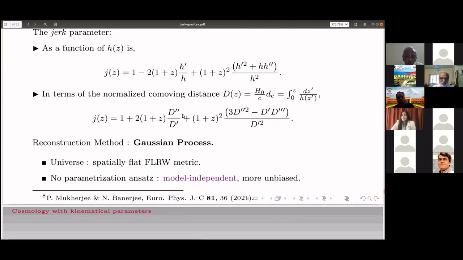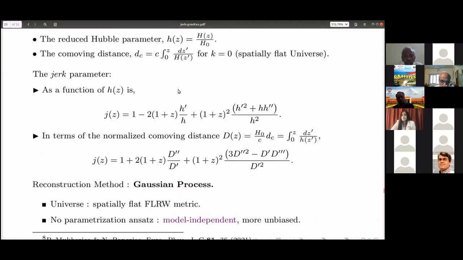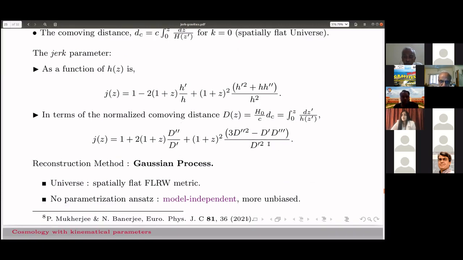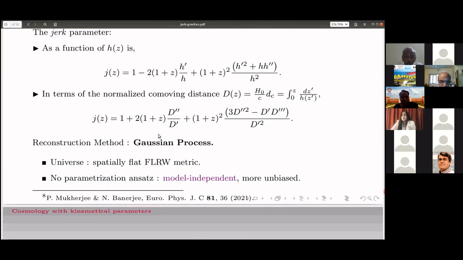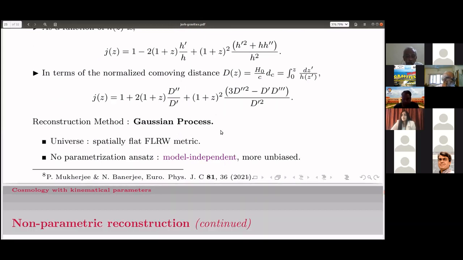In terms of the normalized co-moving distance, capital D, which is D_C as we defined before, scaled by H0 over c, the jerk will look like this. Now, the method that we apply is the Gaussian process, which is a publicly available code. With some modifications we use it naturally.